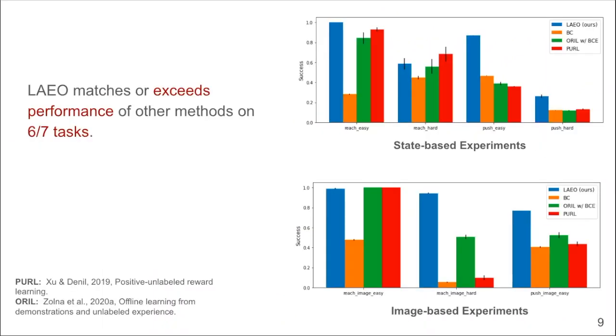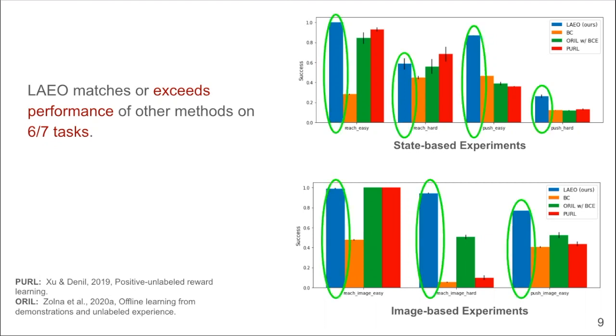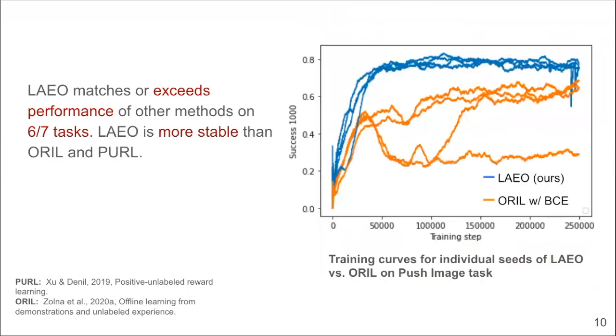We evaluate the performance of LAEO across 7 similar manipulation tasks and compare it to behavioral cloning and 2 reward learning-based methods, ORAL and PEARL. Here, the average success rates of LAEO are shown by the blue bars. The top plot shows the success rates of LAEO versus the baseline methods on state-based tasks, and the bottom plot shows the success rates on image-based tasks. We find that LAEO matches or exceeds the performance of the other methods on 6 out of the 7 tasks. Additionally, LAEO is more stable than ORAL and PEARL, which use learned reward functions with TD learning.